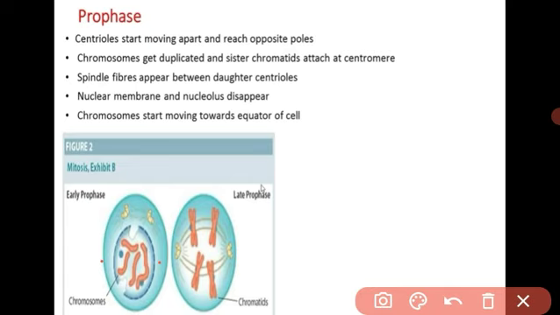And in this phase, the nuclear membrane disappears. The nucleolus also disappears. These are the changes in the prophase. Understood? That is the prophase.